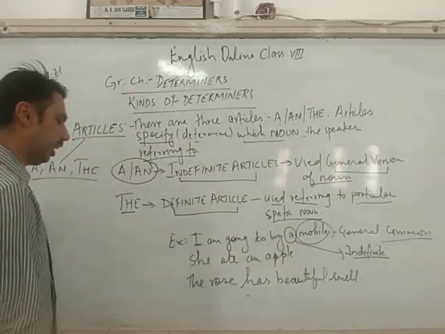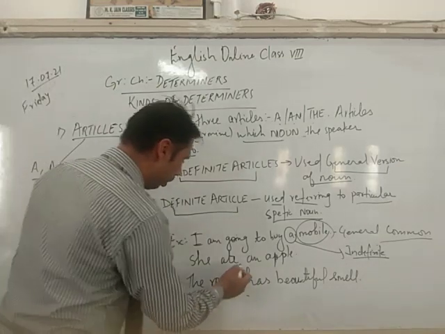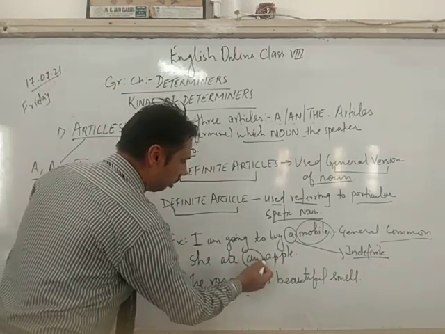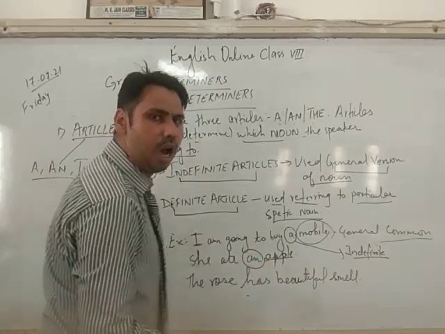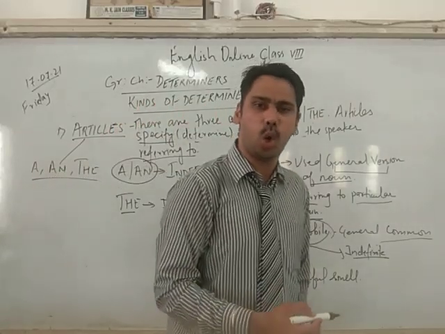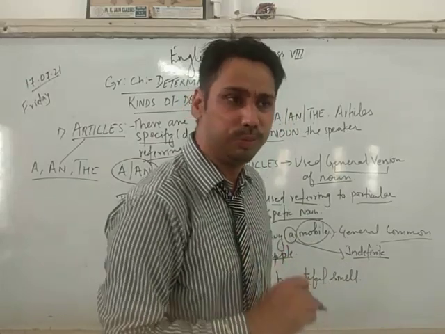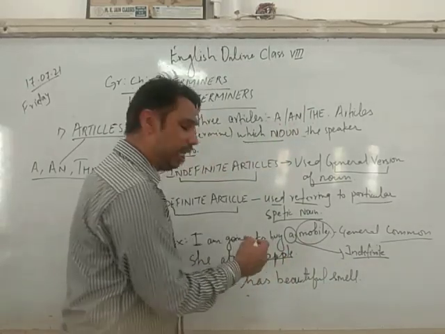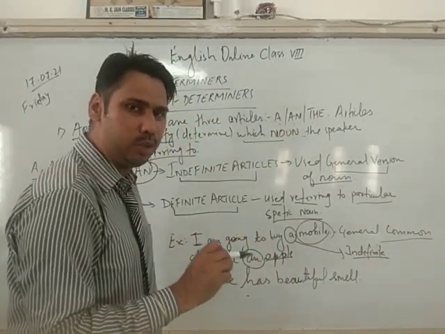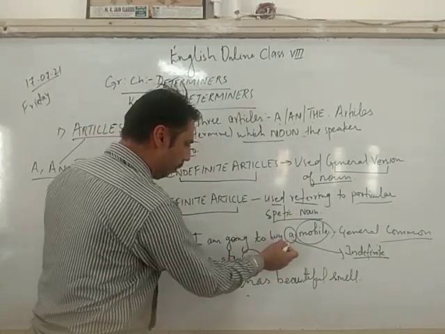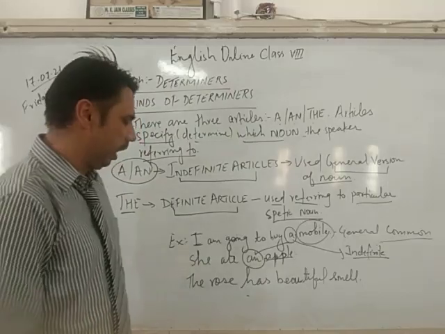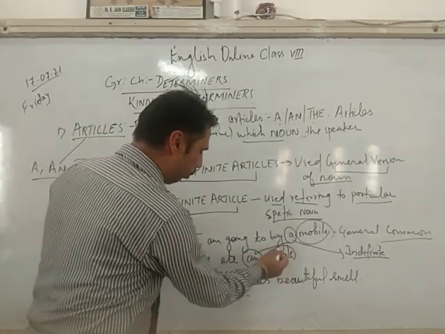Let's take another example. She ate an apple. So again an. Here an is used with the vowel sound. A, E, I, O, U. These are my 5 vowels. So when I'm using the vowel sound, I'm using an. And you see whether it's a or an, both are just placed before the noun.